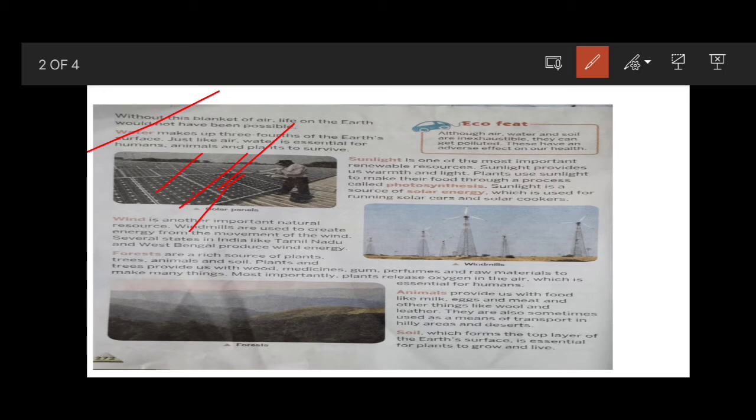Also, electricity can be generated with the help of solar energy. Next, wind.